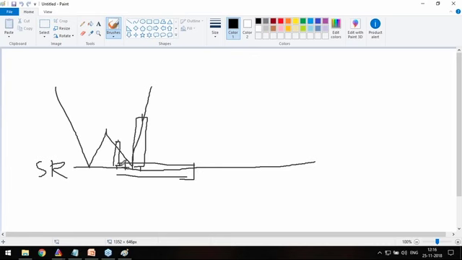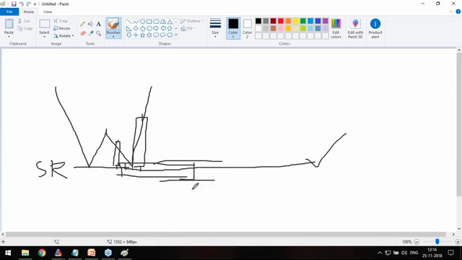Do you guys understand the difference between a zone and an SR? SR are not pivot lines. SR lines are those lines where price stops. If price stops once, it is a minor SR. If it stops more than 2 times, it is a major SR. Okay, now this is the zone. So which is the SR line? This is the SR line and this is the zone.